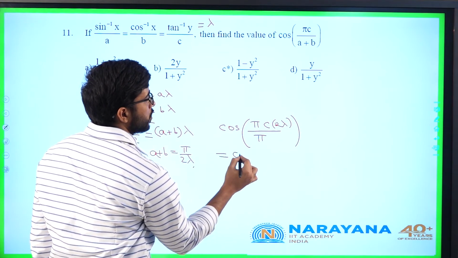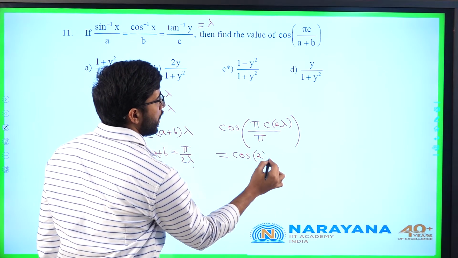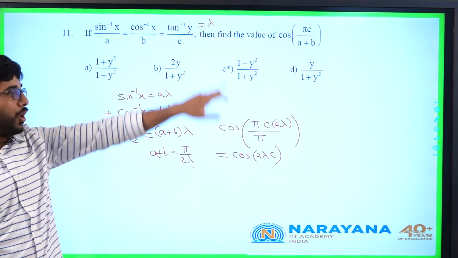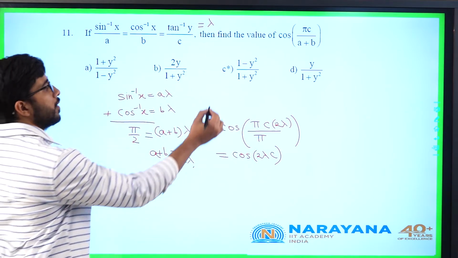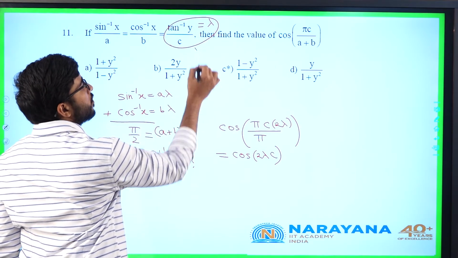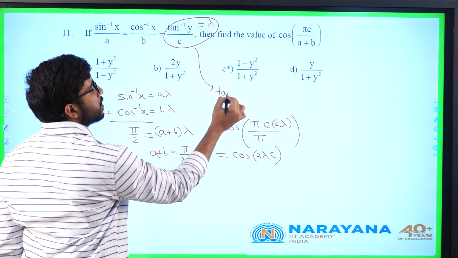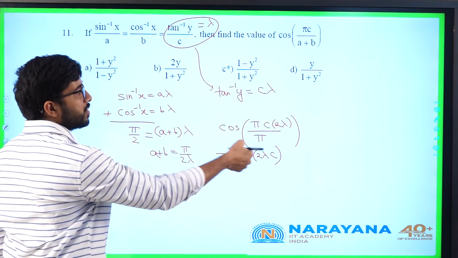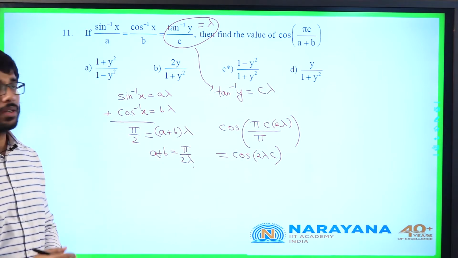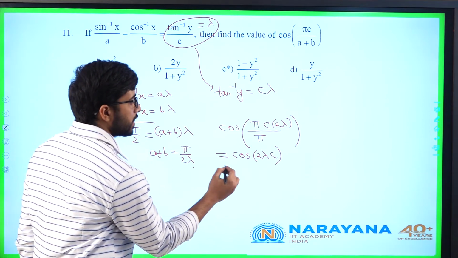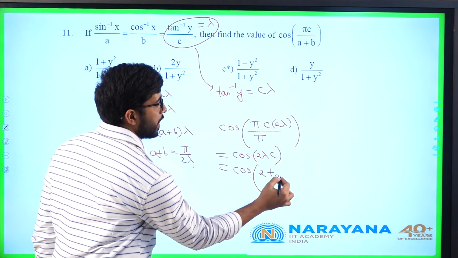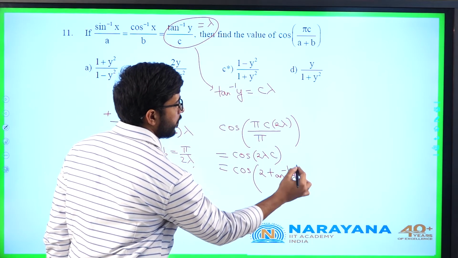So he is asking cos of simply 2 lambda c. But what is lambda again, or what is c lambda? We know from this expression that tan inverse y is c lambda. So replace this 2 lambda c by 2 times tan inverse y. He is asking the value of cos of 2 times tan inverse of y.